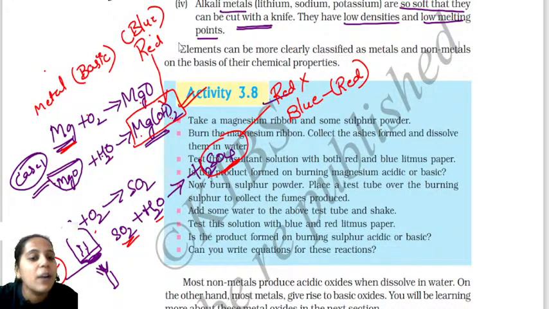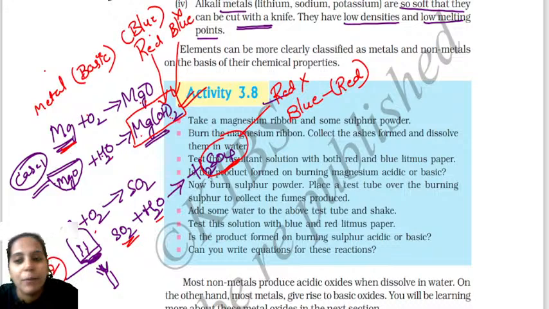But in the first case, what happened? When you dip the blue litmus paper in the base, it does not show any change in the color. But red litmus paper showed the change in the color. Clear, right? Okay. So now, children, I think you have clearly understood.